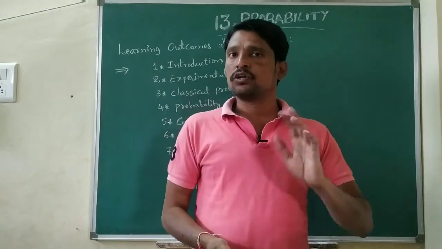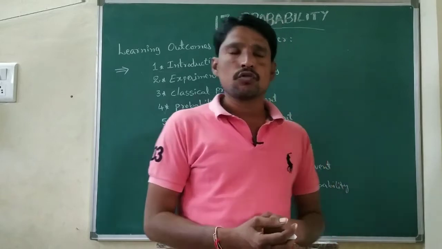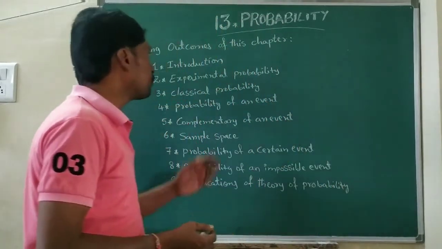First of all, let us list out all the concepts available in this chapter. What are the learning outcomes of this chapter?